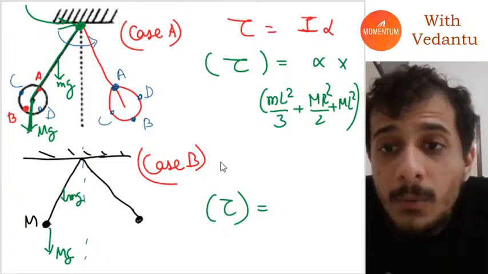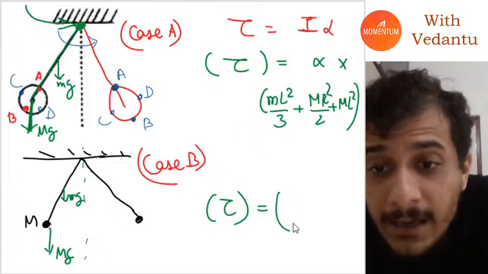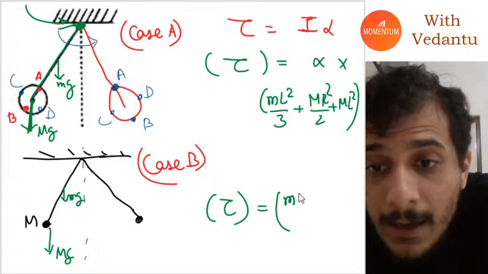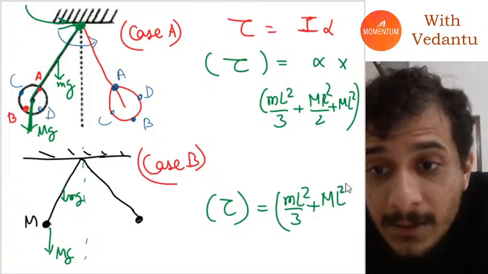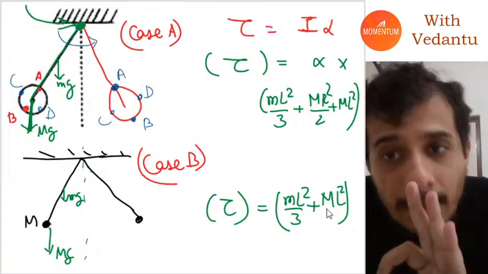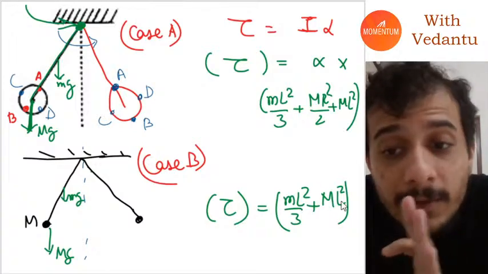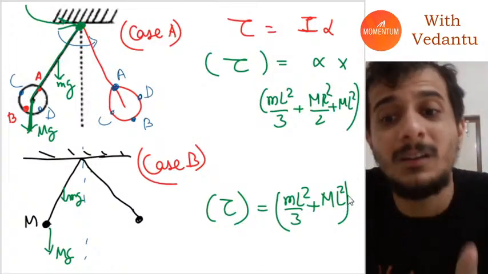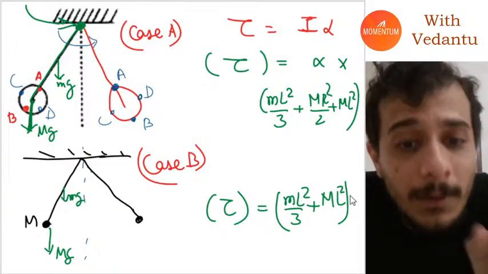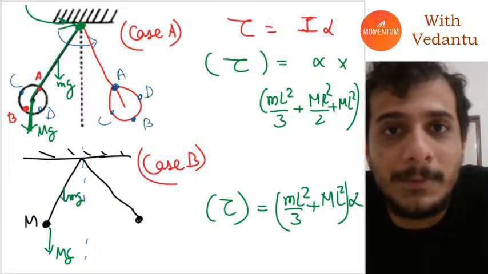In that case, what will be the value of I? The value of I will be ml square by 3 of the rod plus capital ml square of the point mass. Okay, I hope everybody understood.